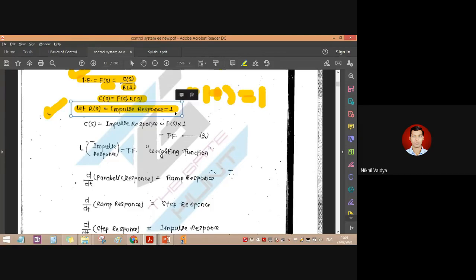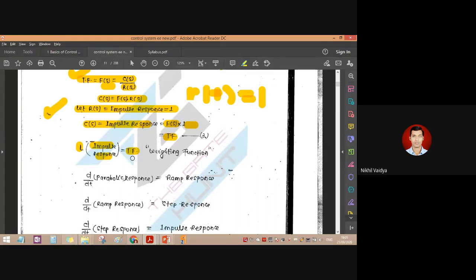So that's why we have taken the impulse input as 1 here. So C of s will be the impulse response. This is the impulse input and this is the impulse response. So F of s into 1, where 1 is nothing but the impulse input, will be called the transfer function. So the Laplace of the impulse response is equal to the transfer function.